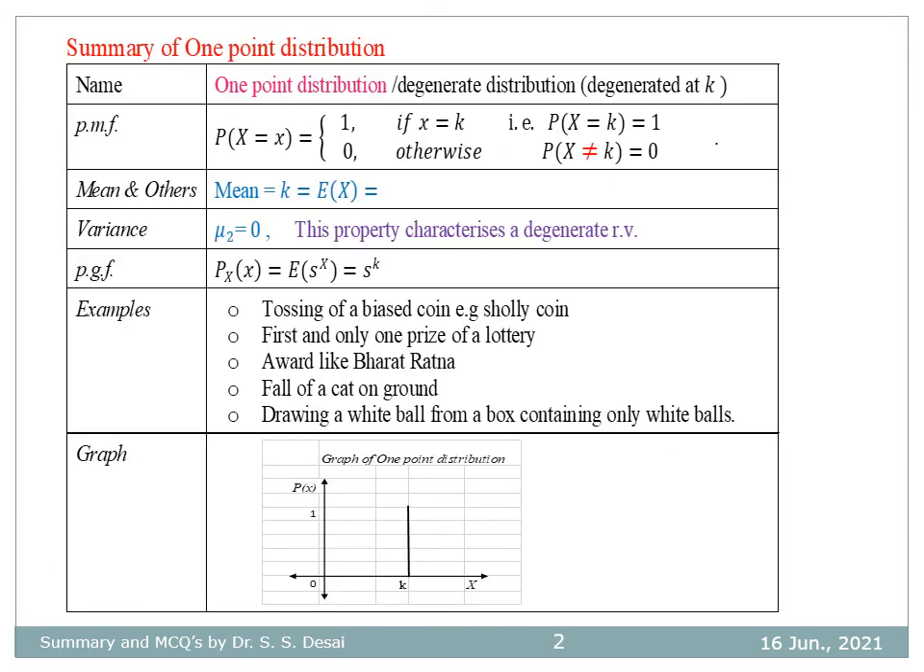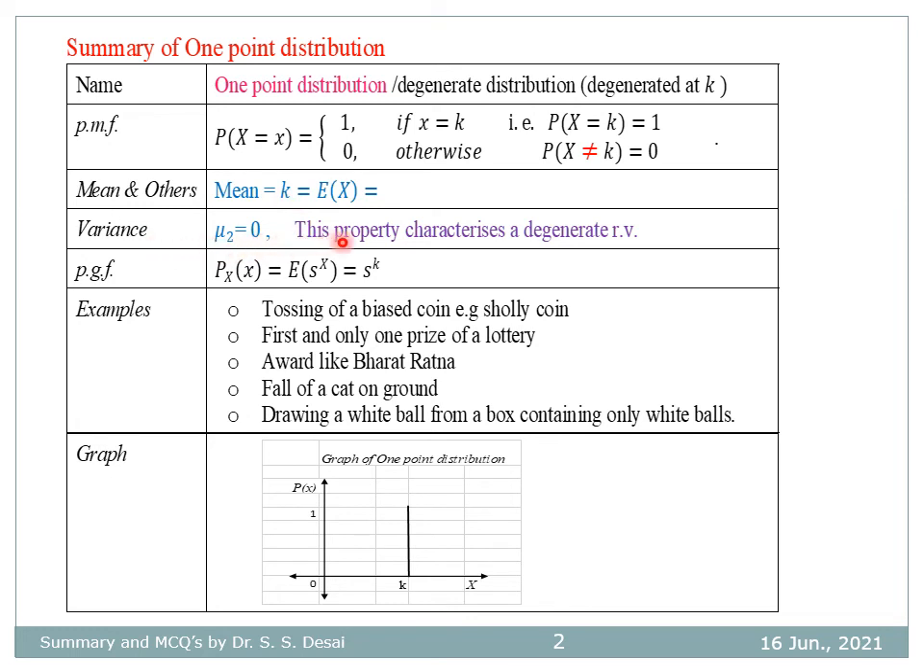This is the summary of 1-point distribution. 1-point distribution is the simplest discrete distribution, which is also called degenerate distribution. Its PMF is given by probability that X is equal to x is 1 if x is equal to k, and 0 otherwise. In simple words, probability that X is equal to k is 1 and probability that X not equal to k is 0. Here mean is equal to the constant k and variance is equal to 0.